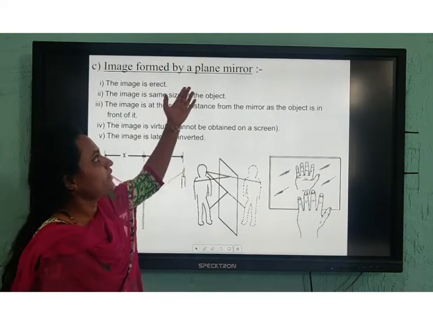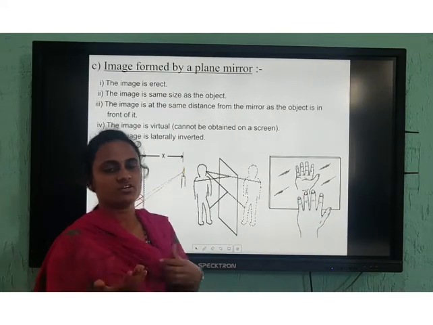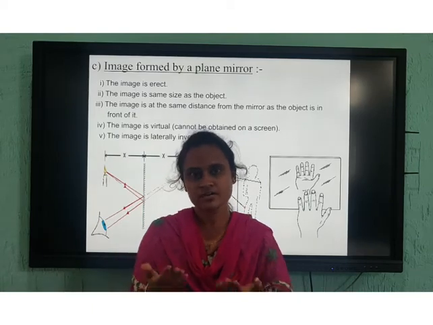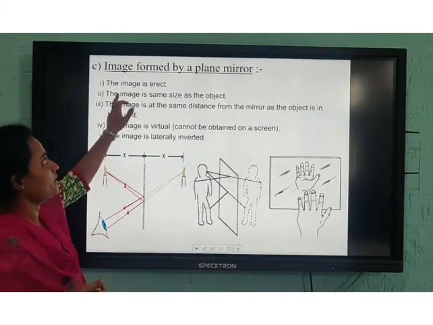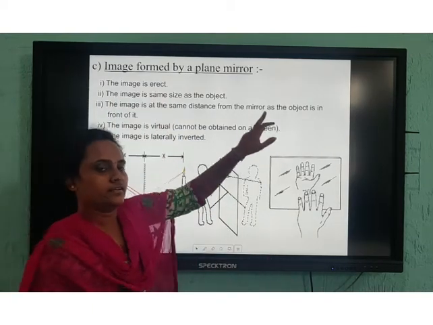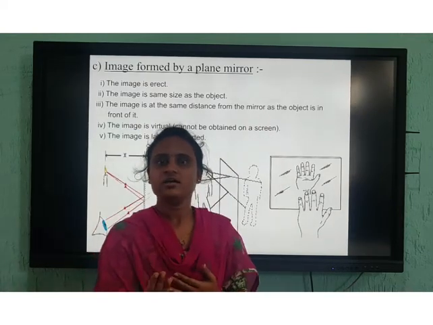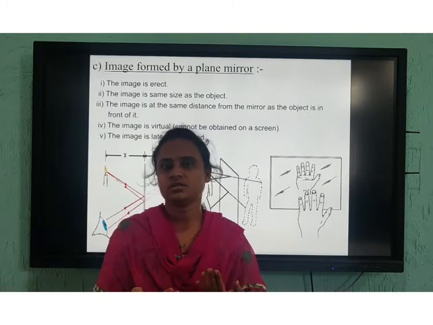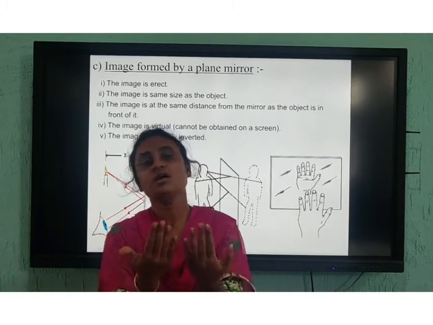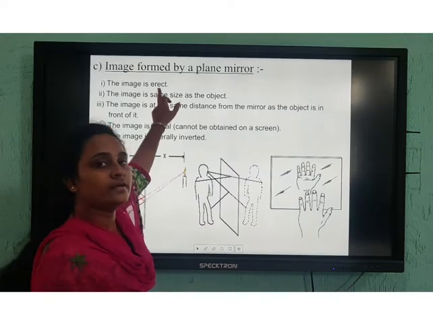So, image formed by a plane mirror. When you stand in front of a mirror, you can all see your image, right? So what are the characteristics of that? The image is erect. Erect means when you stand in front of the mirror, you can see your own image. It doesn't look upside down or anything. The same image you can see in front of the mirror, right? So the image will be erect.